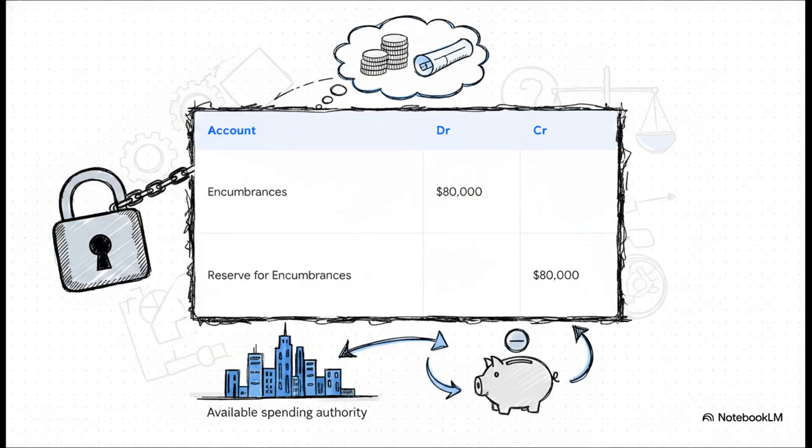Applying our framework once again, the stage is commitment. The liability? Strictly zero because we owe nothing until those goods actually show up. These are purely budgetary control accounts. And what's the impact? Well, this entry merely reduces our available spending authority to ensure the city doesn't accidentally go and spend that $80,000 on something else.